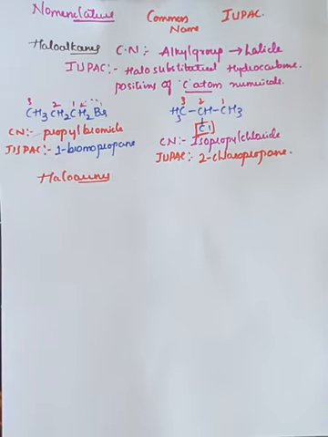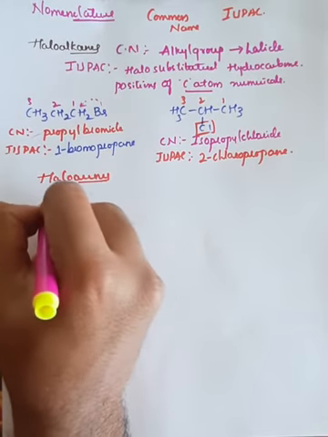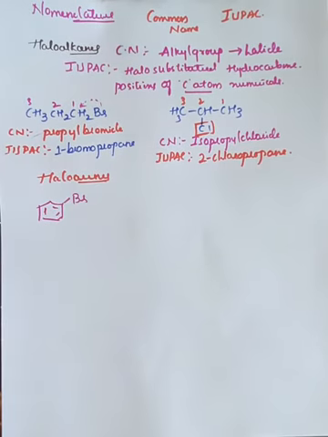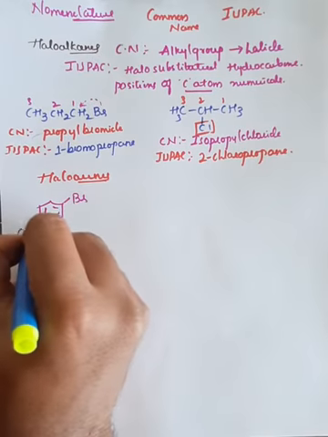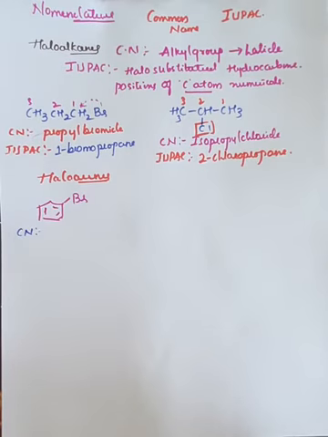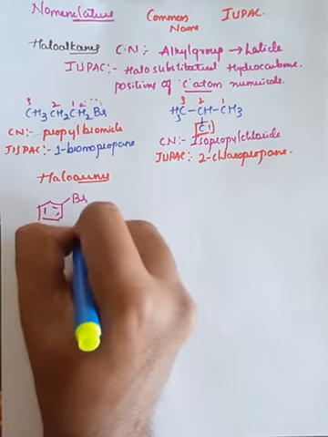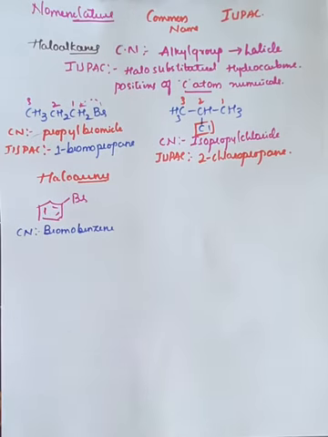So that is an sp3 hybridized carbon atom. Here, if I take the example, a benzene ring which is bonded with one halogen atom, that is bromine. In the common system, or common naming, it is termed as bromobenzene. In IUPAC also we will call it bromobenzene.